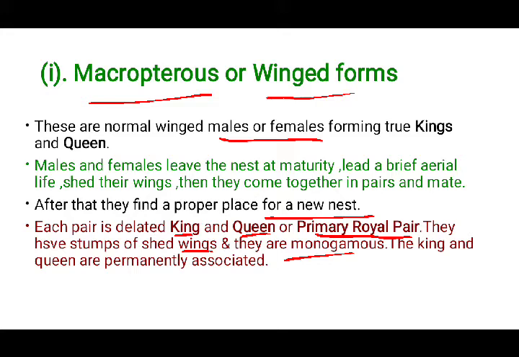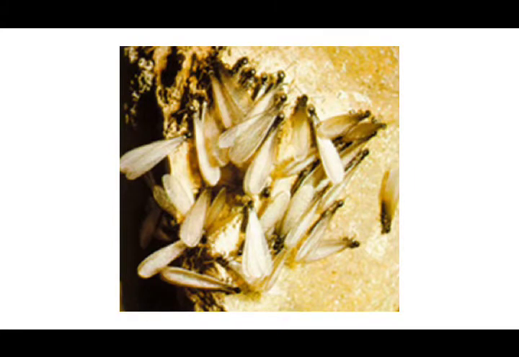Polygamous means if a single male mates with multiple females or vice versa, then we say it is polygamous. If a male or a female has a single partner, or mates with a single partner, it is called monogamous. So the king and queen are permanently associated, they won't separate. That's why they are called a primary royal pair. Okay, so you may have seen this.